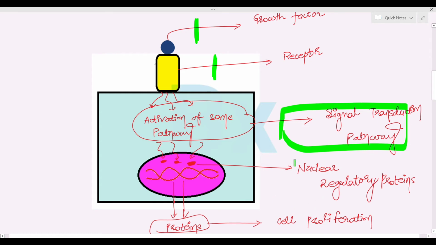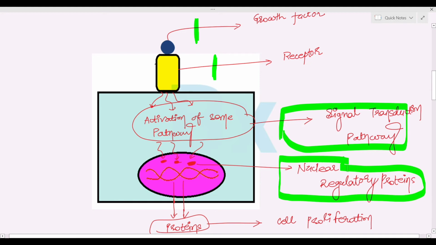If there is an alteration in the nuclear regulatory proteins, if a mutation happens, they will not be able to regulate normal transcription, so there will be cancer. And lastly, normally there is the cellular cycle, the cell cycle, which is regulated by the cyclins, and if there is any alteration, any mutation in the cyclins, then it also leads to cancer.